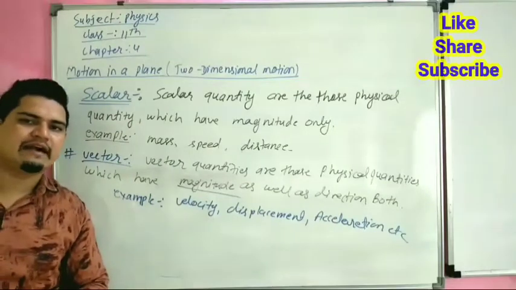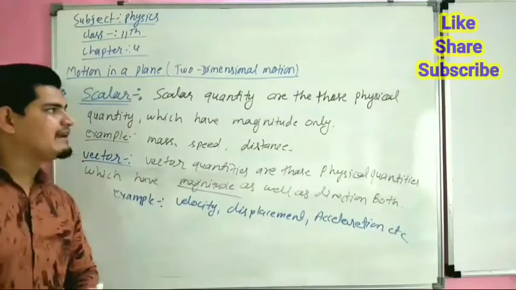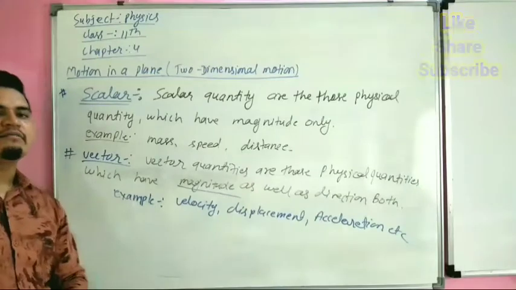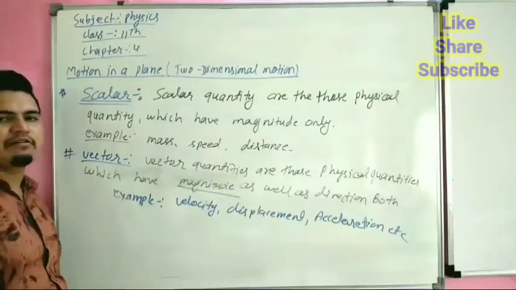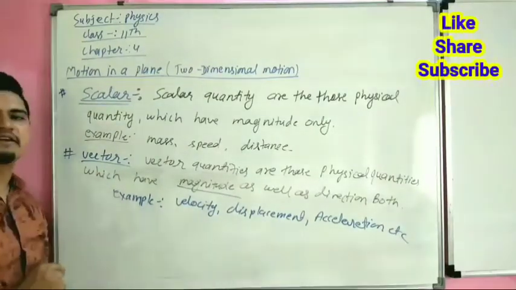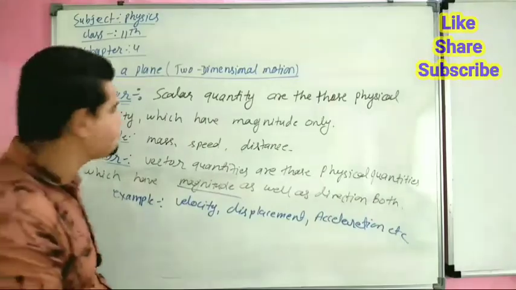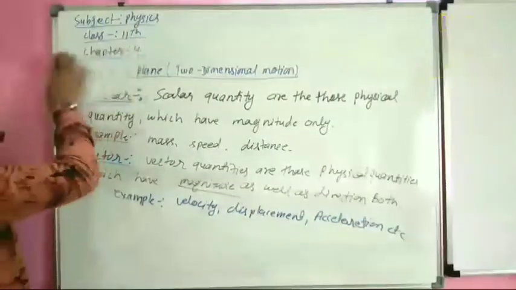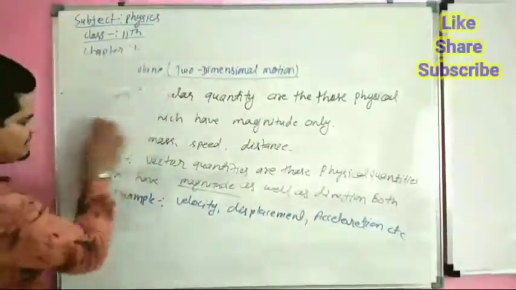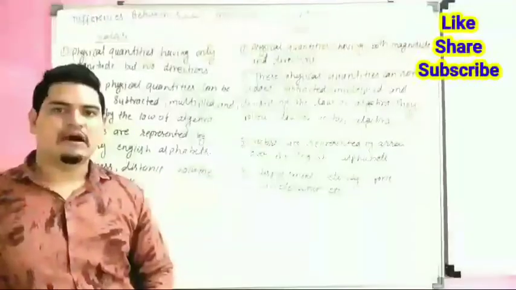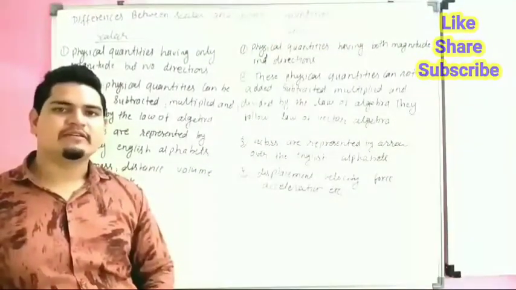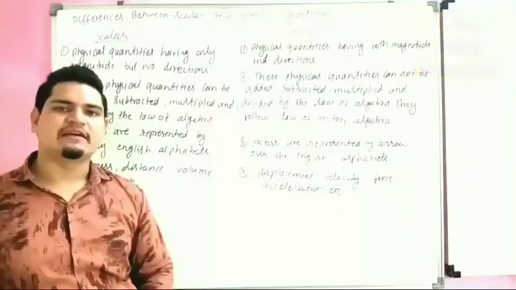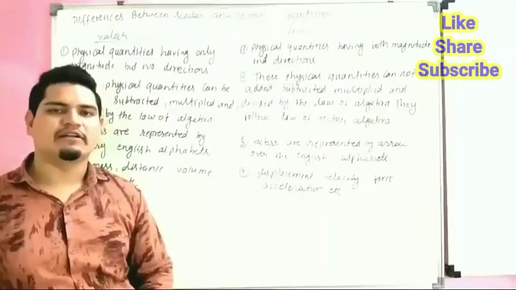Now we can understand vector and scalar quantity by their difference. So we are going to start the difference between scalar and vector quantities. Now our next topic is differences between scalar and vector physical quantities.